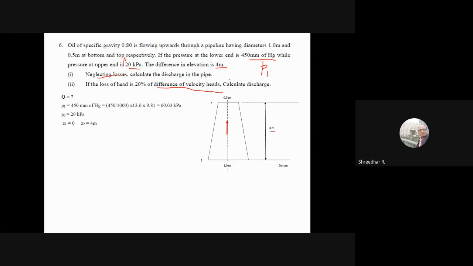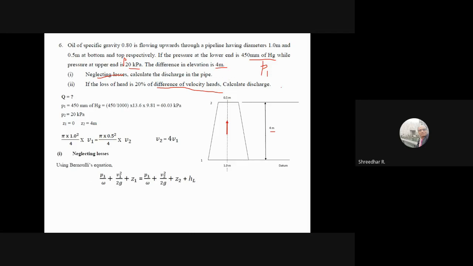By the continuity equation you can get a relationship between V1 and V2. So pi by 4 into 1 square into V1 equals pi into 0.5 square by 4 into V2. So we get a relation between V1 and V2. You can write V2 is equal to 4 times V1. Pi by 4 cancels, 1 by 0.5 is 2, and 2 squared is 4. So you get 4 times V1. Take this and put it in the Bernoulli's equation.